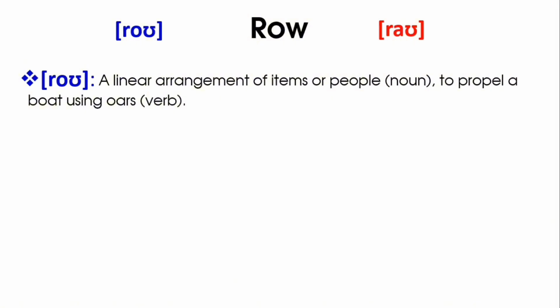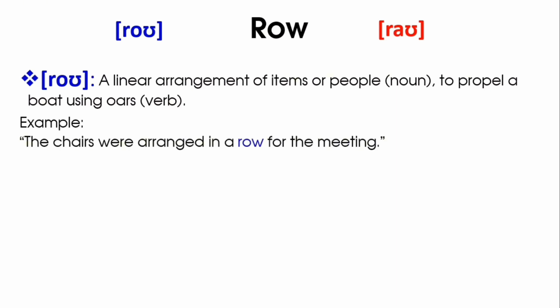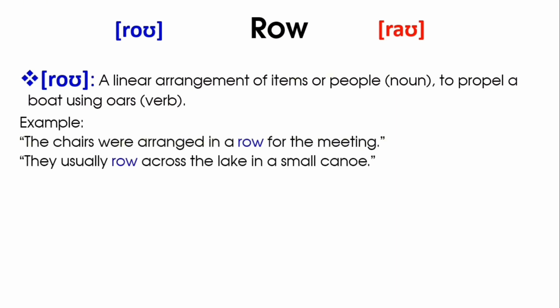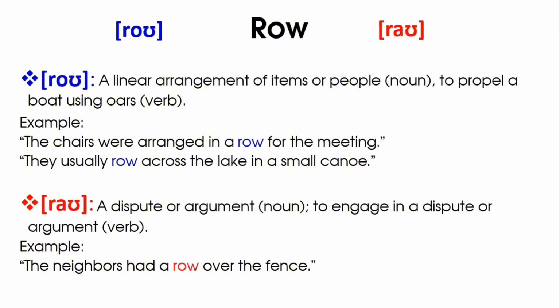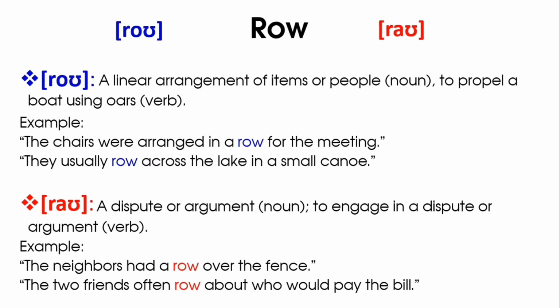Row or row. Row, a linear arrangement of items or people; to propel a boat using oars. Example: the chairs were arranged in a row for the meeting. They usually row across the lake in a small canoe. Row, a dispute or argument, to engage in a dispute or argument. Example: the neighbors had a row over the fence. The two friends often row about who would pay the bill.